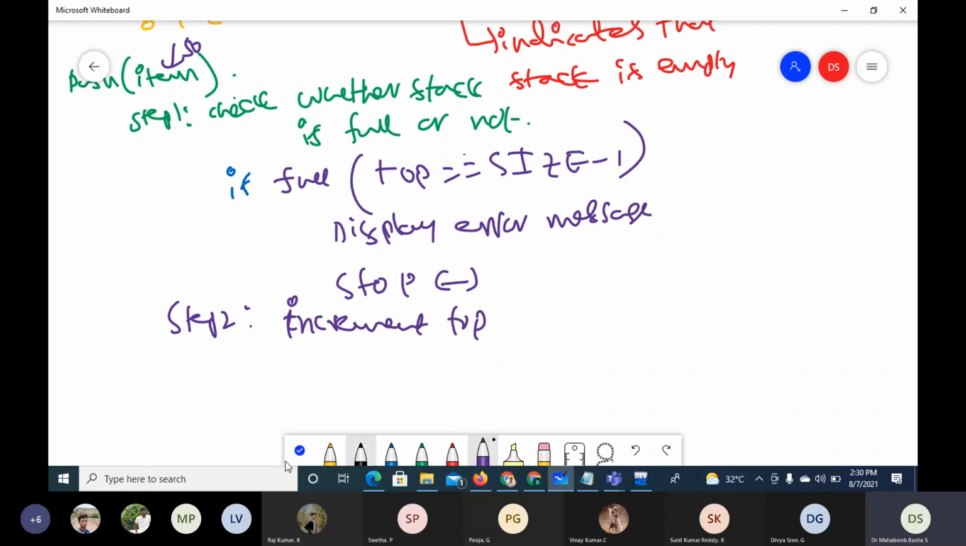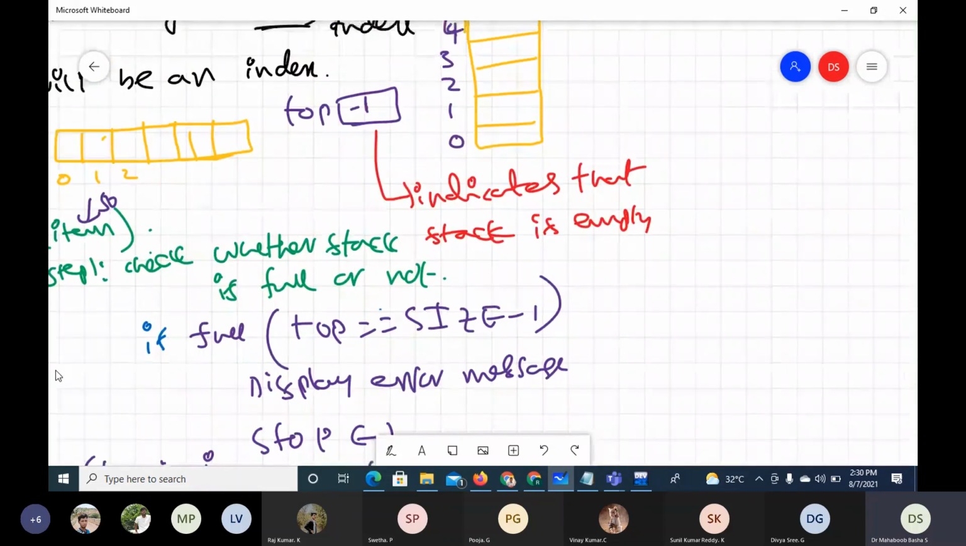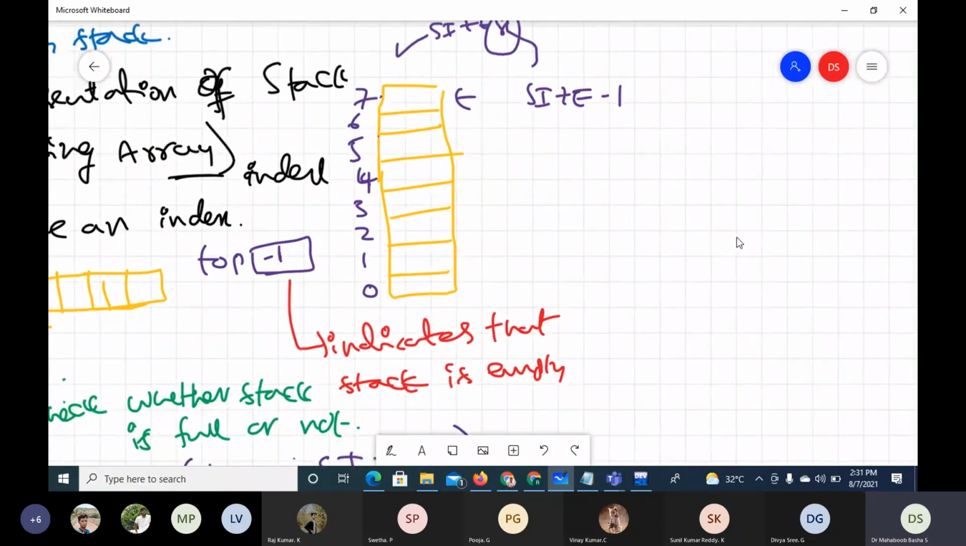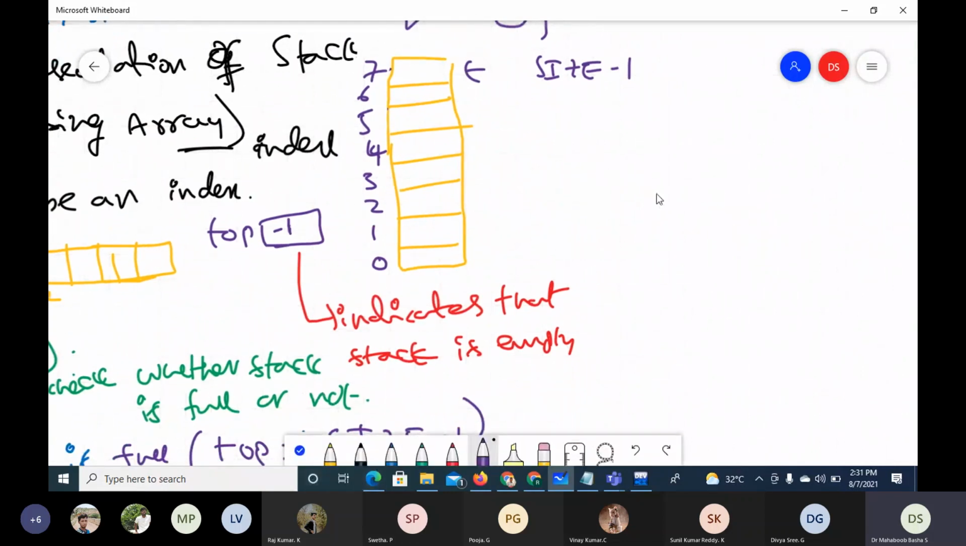So if stack is not full, increment top. Here top is -1, which indicates that the stack is empty, not full. Now I have to push 50. The first thing you have to do is increment top. If I increment top, it becomes 0, and move the item 50 into the position indicated by top. Now top is holding the index 0 to indicate that 50 is the one which is recently added.